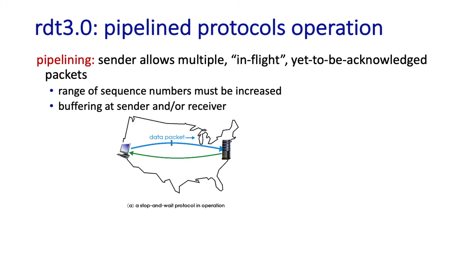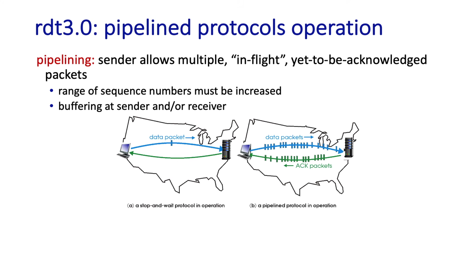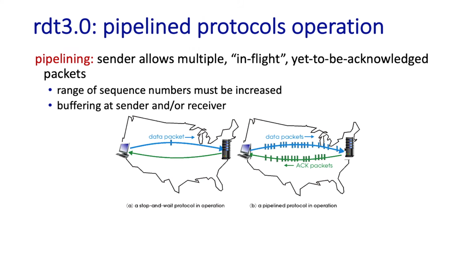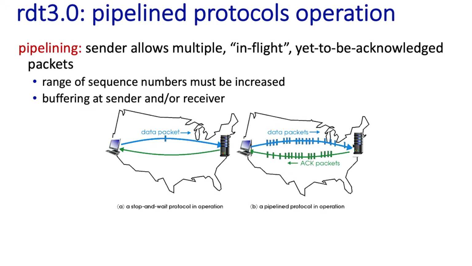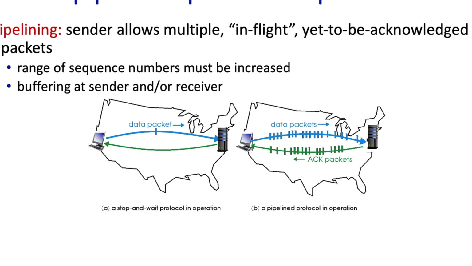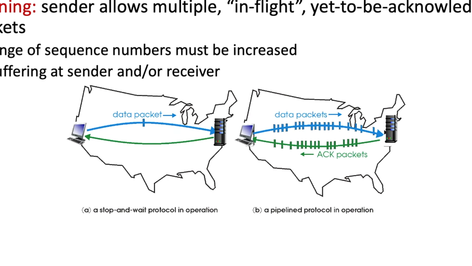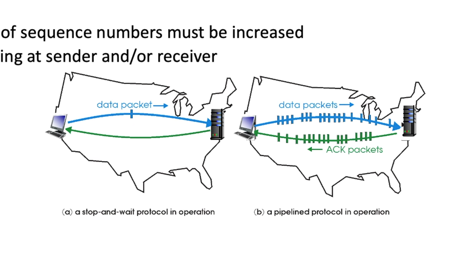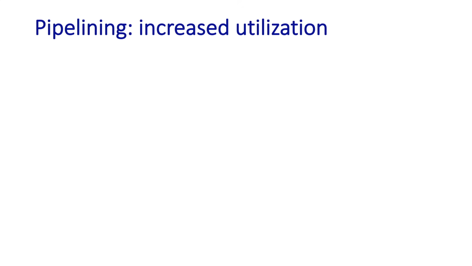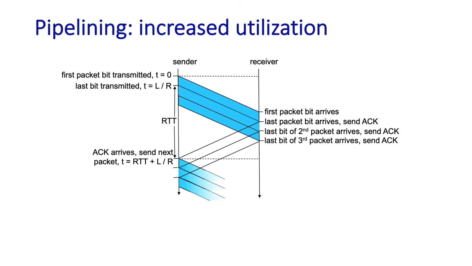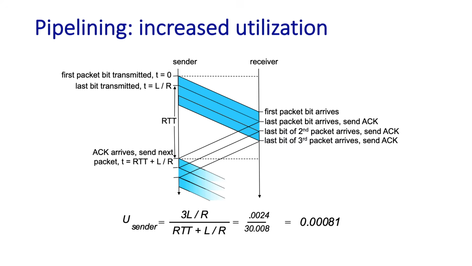And the fix is going to be to introduce a technique which is known as pipelining, which will allow the sender to have multiple in-flight and yet to be acknowledged packets propagating between sender and receiver. We see that pictorially here. In order to do this, we're going to have to increase the range of sequence numbers and also introduce more buffering at both the sender and the receiver. Coming back to our earlier example, if we allow a pipelining of 3 packets in the pipeline, we're able to increase the utilization of the sender by a factor of 3.